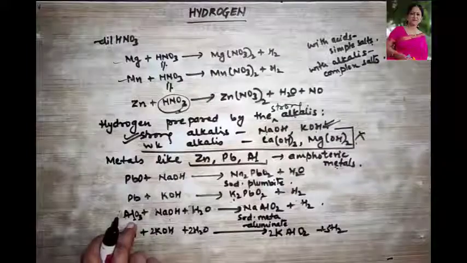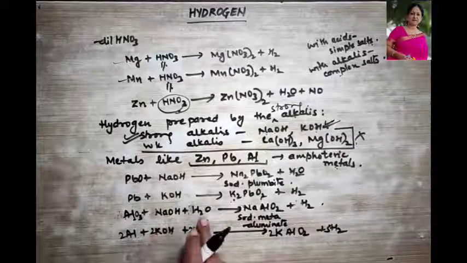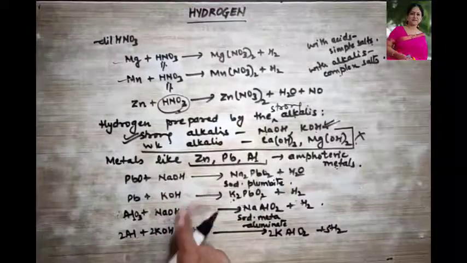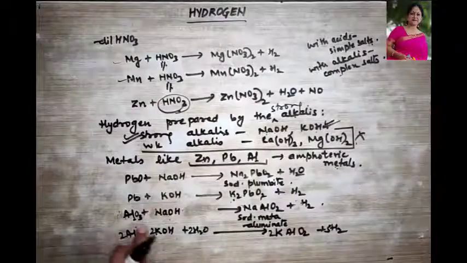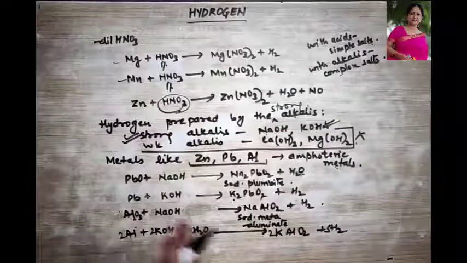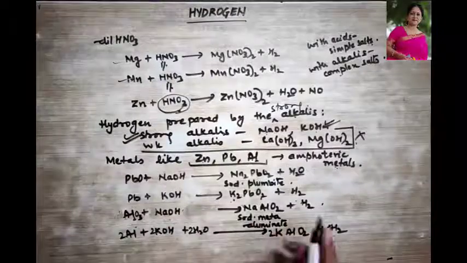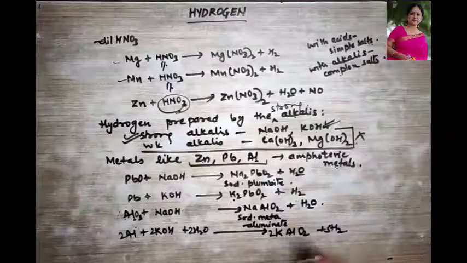This has become an amphoteric oxide, and when treated with sodium hydroxide, it does not require water. Why does it not require water? Because it is already in its oxide state. It is going to form sodium meta-aluminate, and instead of hydrogen gas, it will form water.